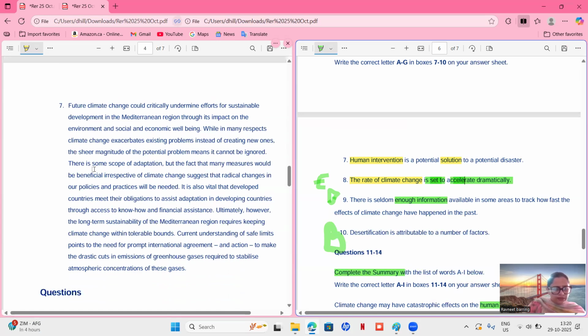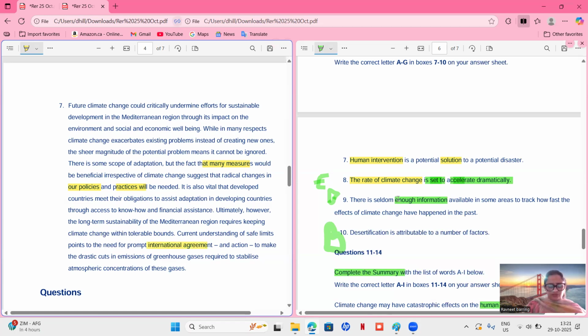measures. Yes, there is some scope of adaptation, but the fact that many measures means solution would be beneficial. Our policies means the solution has our policies and practices. It is also vital that developed countries meet their obligation to assist adapting. Okay. However, long-term sustainability of this requires keeping climate change within tolerable bounds. Current understanding of safe limits points to the need for prompt international action, so there is an international agreement.